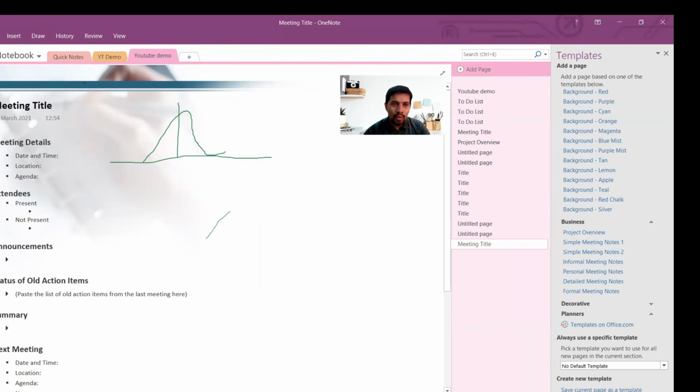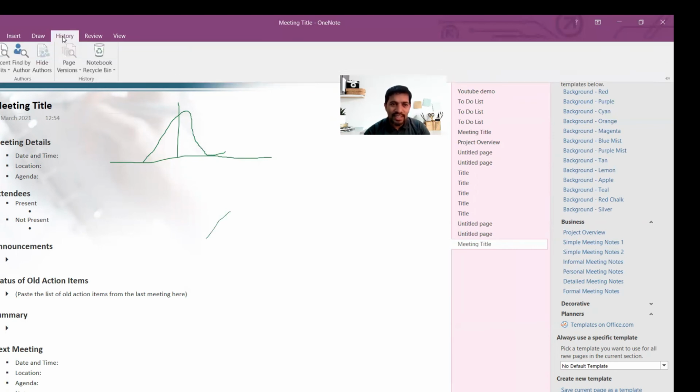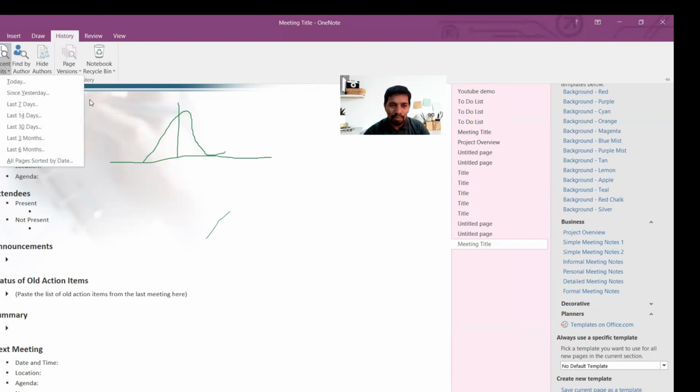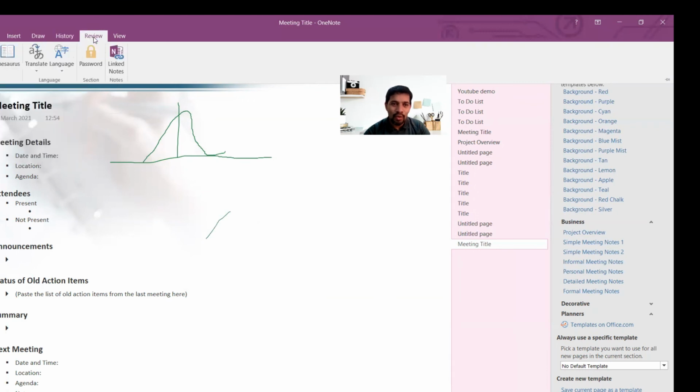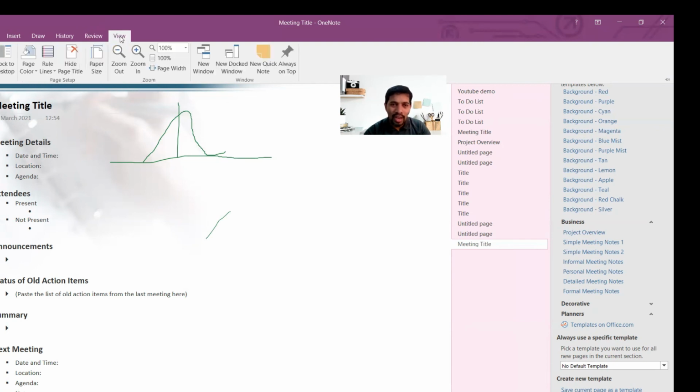Okay. And then you have something called History. In History, you can have all these options, mark as read, recent edits and all that. If you wanted to pick up the recent edits, you can pick them up. It gives what is since yesterday or 7 days and all that. And then Review, again, you can lock this with a password as well. Some notes you wanted to lock, you can lock it. And View also as well.